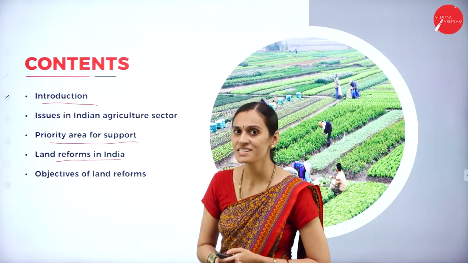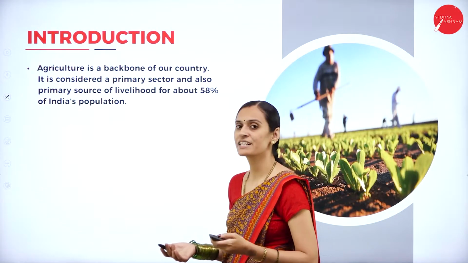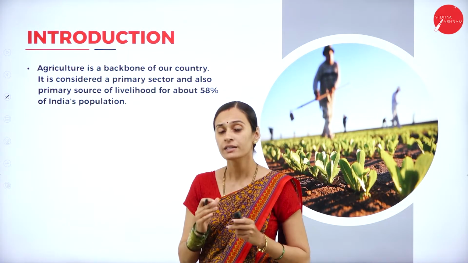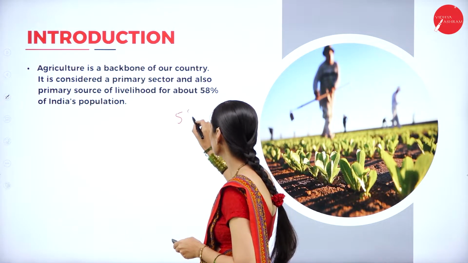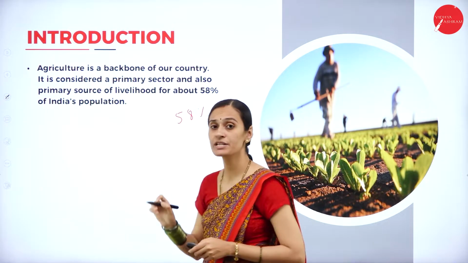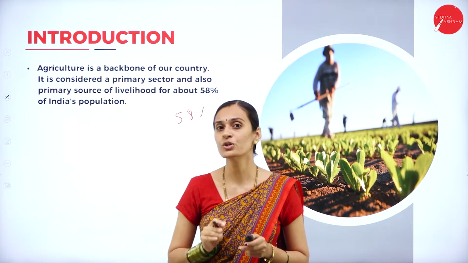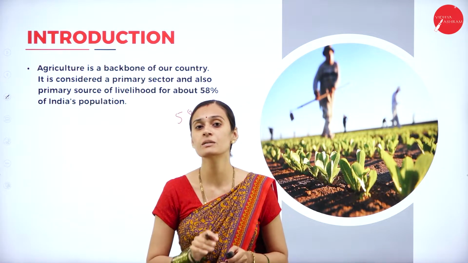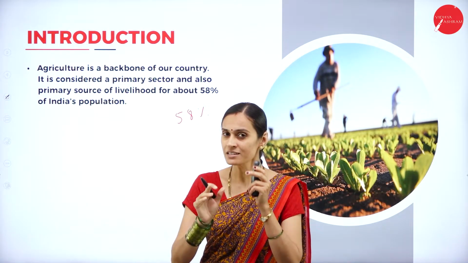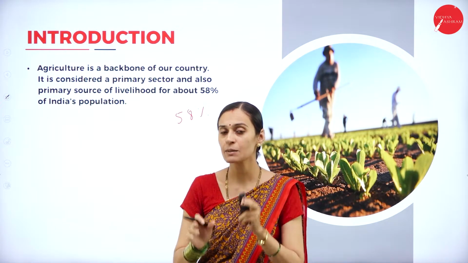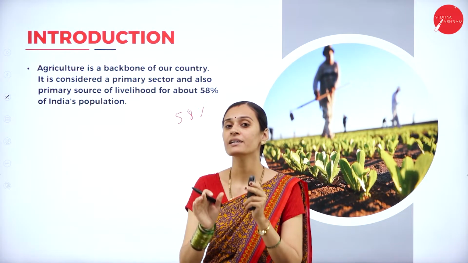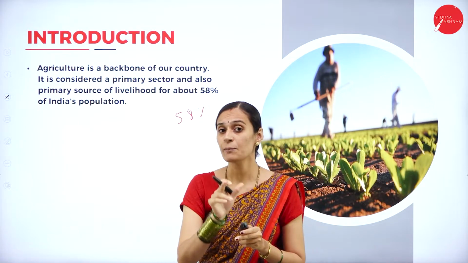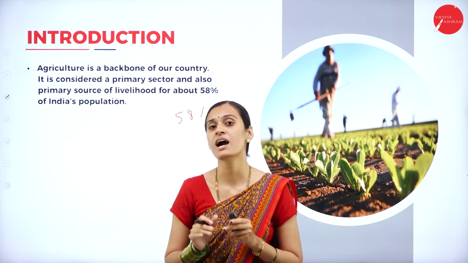My dear students, let us start with issues in the agriculture sector in India. More than half of the total population, which means 58% of the total population, depends on the agriculture sector, but its contribution to GDP is very low. Though it is considered the backbone of our economic system, its contribution is very small compared to the service and industrial sectors. What are the reasons behind it?